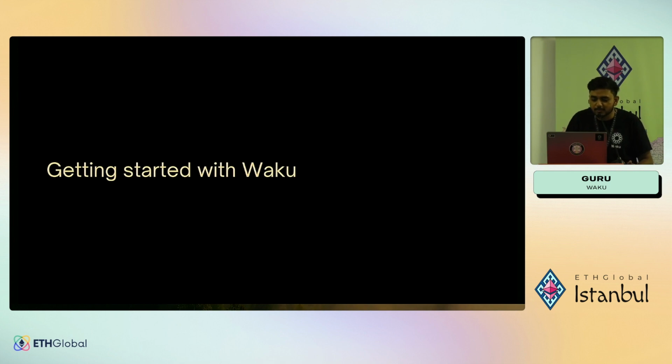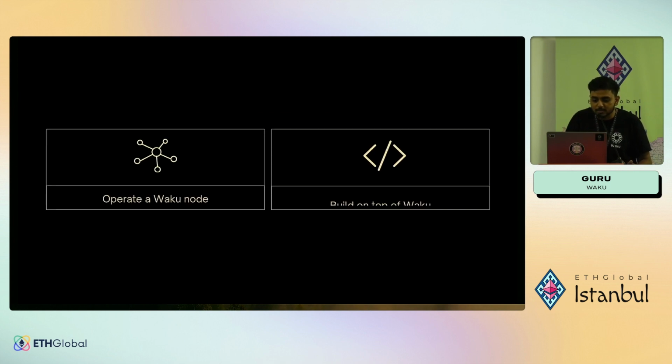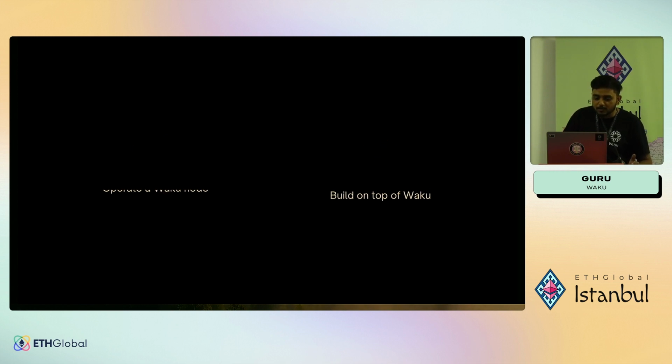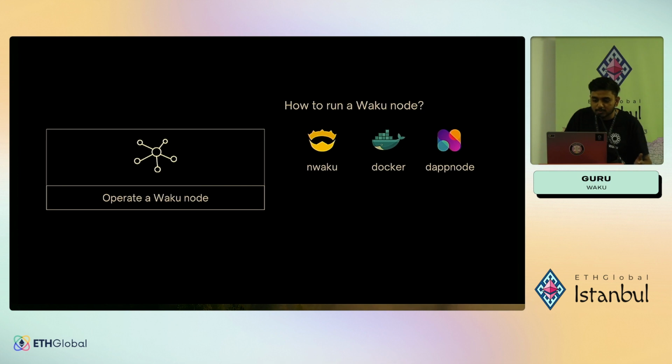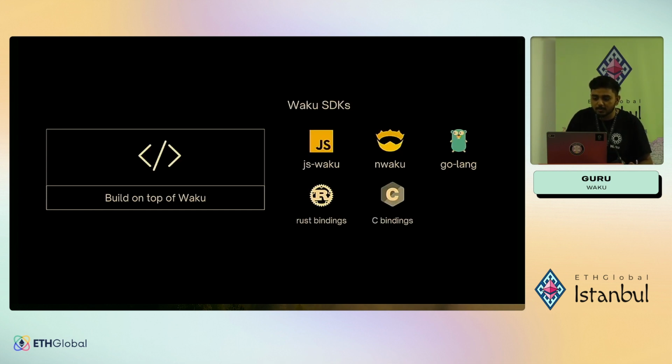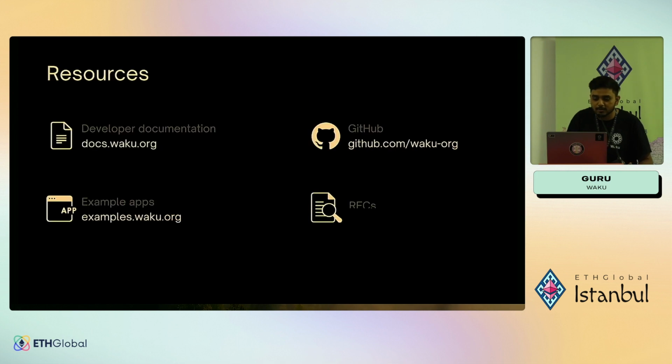To get started with Waku, you have 2 ways of doing it. The first one is to operate a Waku node or to build on top of Waku. For operating a Waku node, you can do it with nwaku or a Docker or Docker Compose command or even DAppNode, which is just a few clicks for initializing your own Waku node. If you are looking to build on top of Waku, we have the following implementations, which are JS Waku, nwaku, Golang, Rust bindings, and C bindings. You can find all of these codes and SDKs open sourced on our GitHub.